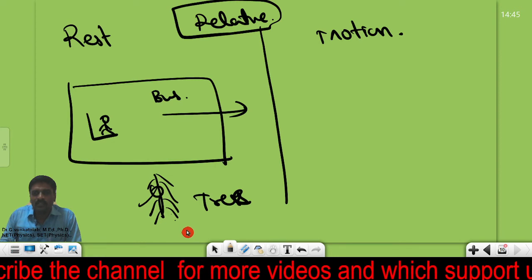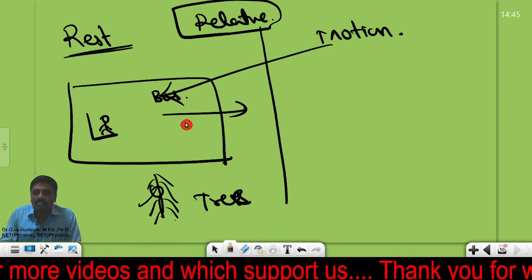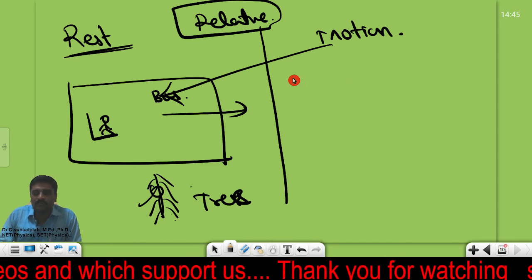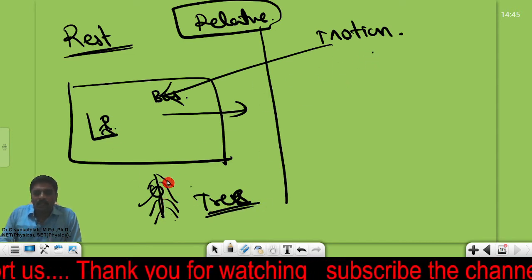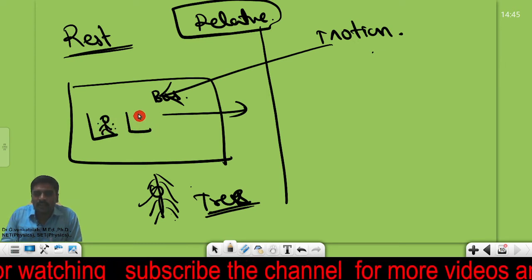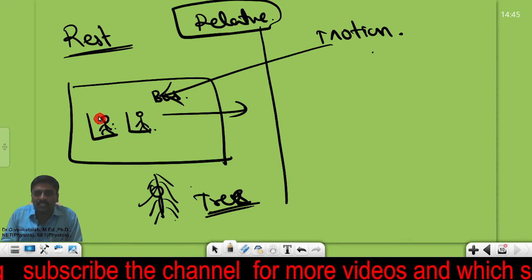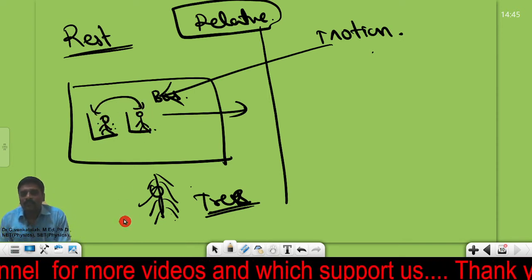Is it correct, na? So then we will say that this passenger is under motion with respect to the tree. But let me go to another case. This passenger is not changing his position with respect to another passenger in the same bus. Are you getting or not?